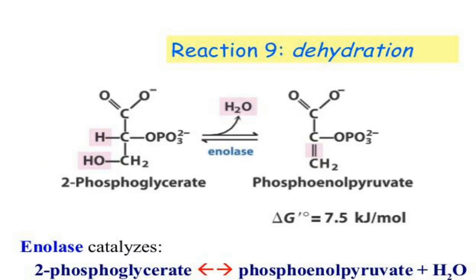Ninth reaction is dehydration. The removal of water from 2-phosphoglycerate creates a high energy enol phosphate linkage. The enzyme catalyzing this step is enolase. It can be inhibited by fluoride. 2-phosphoglycerate, by liberating a water molecule, forms phosphoenol pyruvate in the presence of the enzyme enolase.